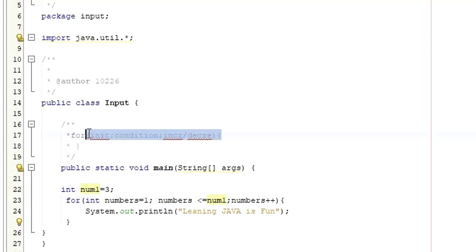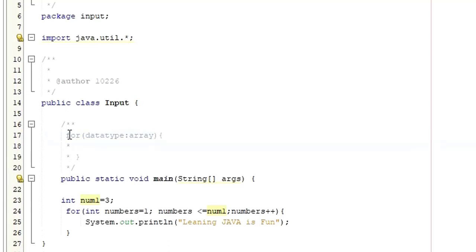This is a simple for loop. So in Java there is a method called for each. For that you have to use for as a keyword. It's going to take the data type, then it's going to take the array, and then inside is going to have the block of codes. I hope it looks weird. Let me give you a simple example using for each loop so that you can understand, right?